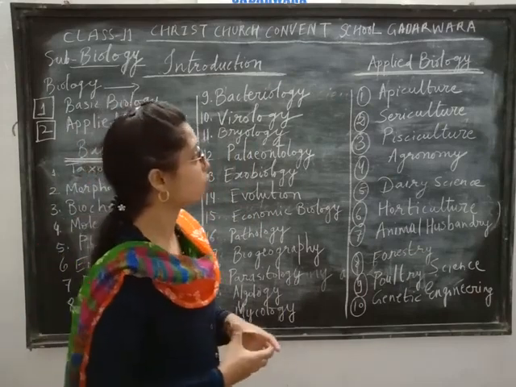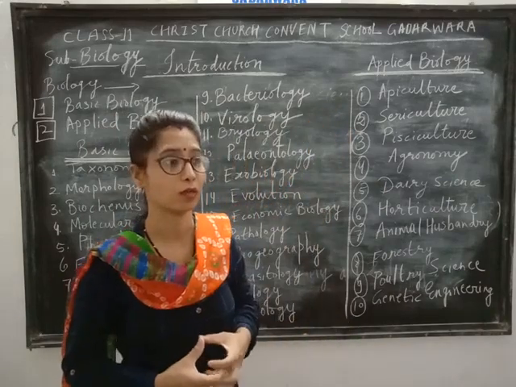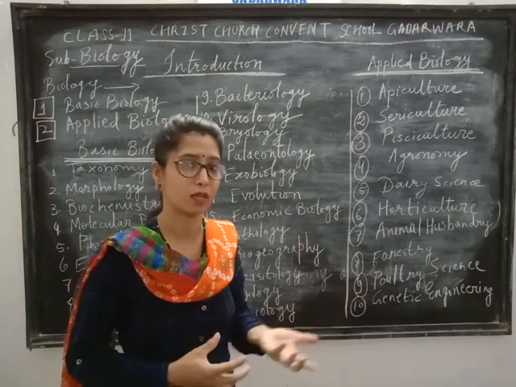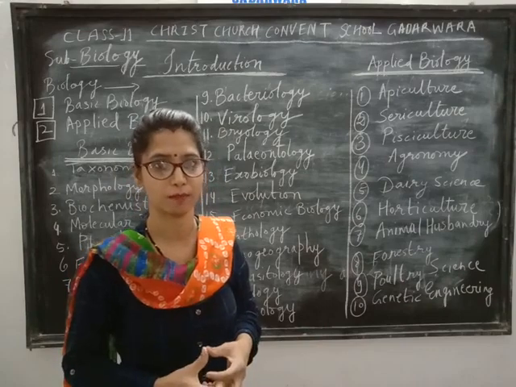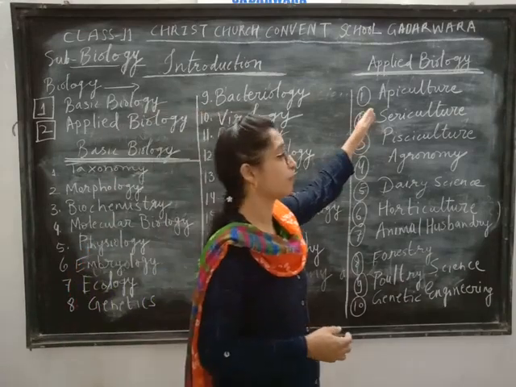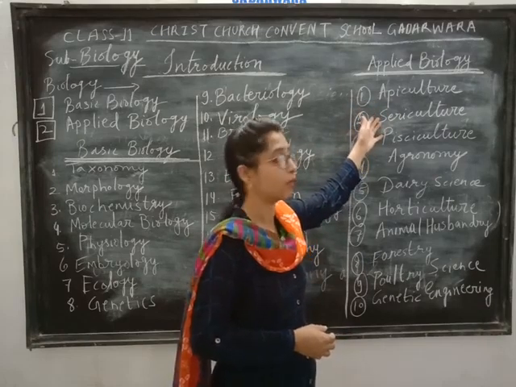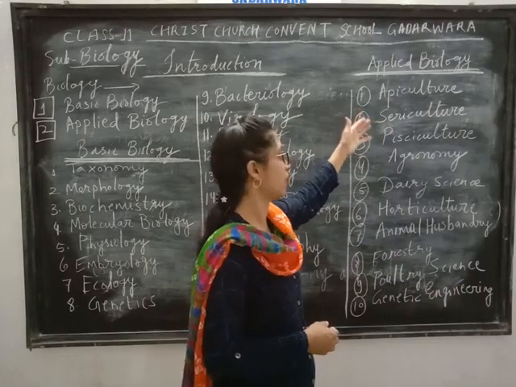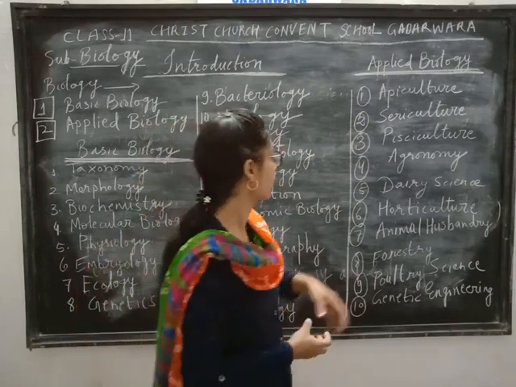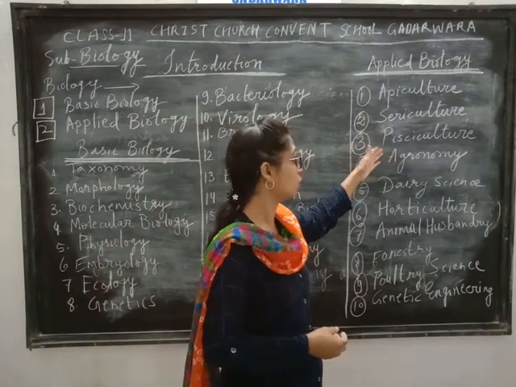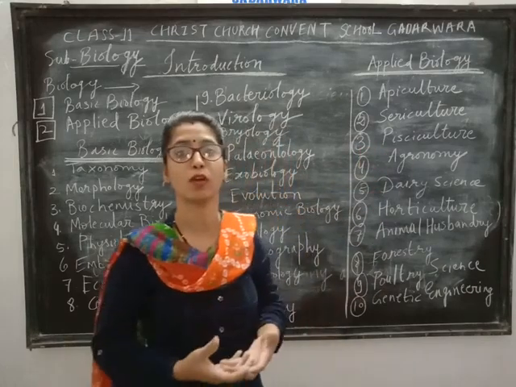Now applied biology. Applied biology means the biology which is useful for us, for human beings, for economic purposes, for medical purposes, for living purposes. So first is apiculture, to produce honey. Farming of the honey bee is called apiculture. Sericulture, farming of silkworms to produce silk. Pisciculture, to culture fishes, to produce more and good quality fishes for food.